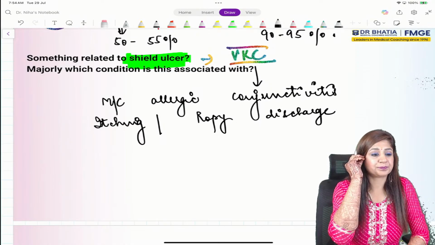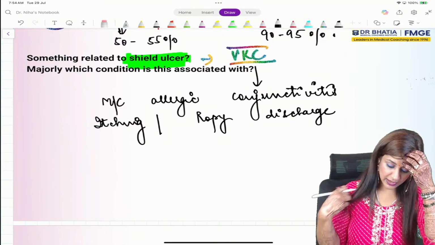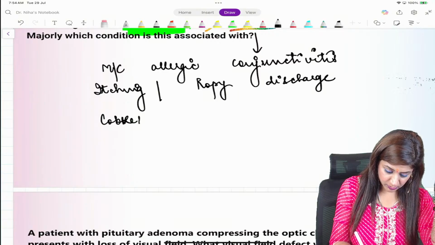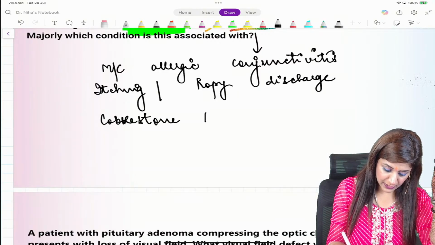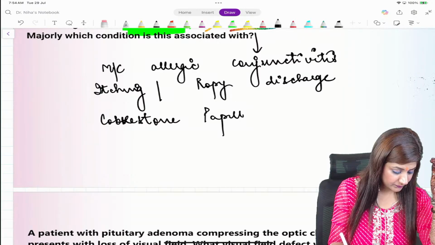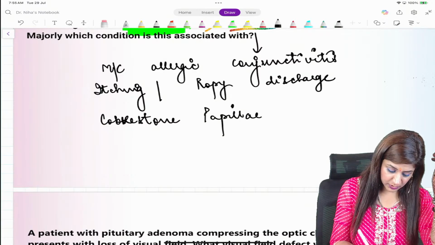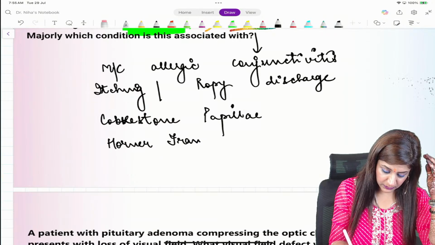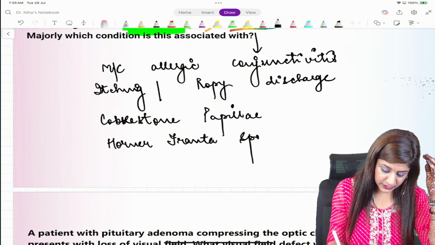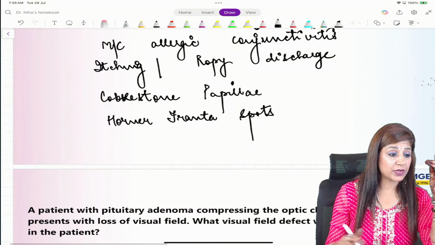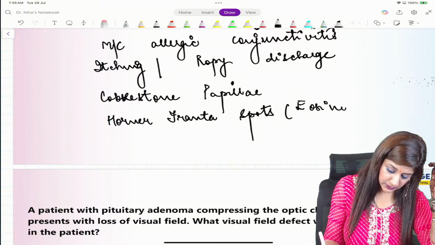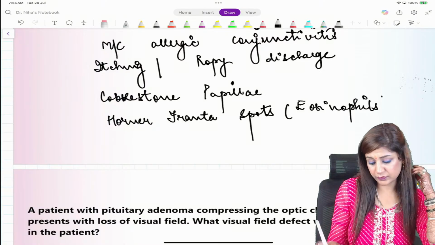We can also have very typical cobblestone papillae, and also the Horner Trantas spots. These Horner Trantas spots are collections of eosinophils.